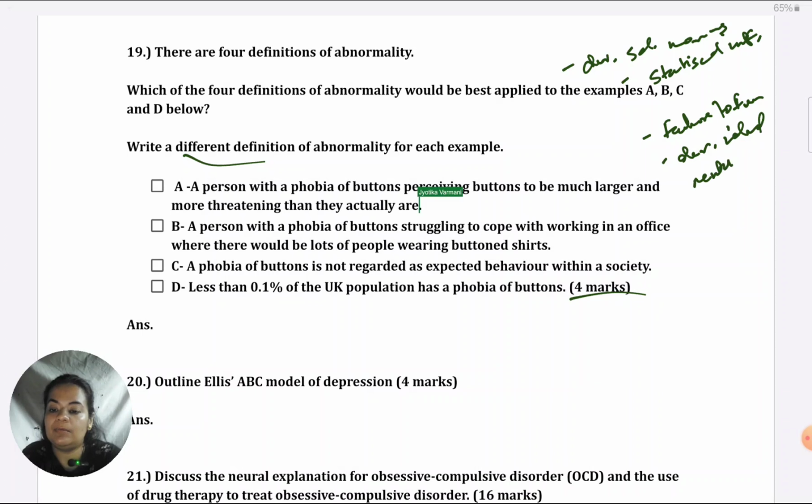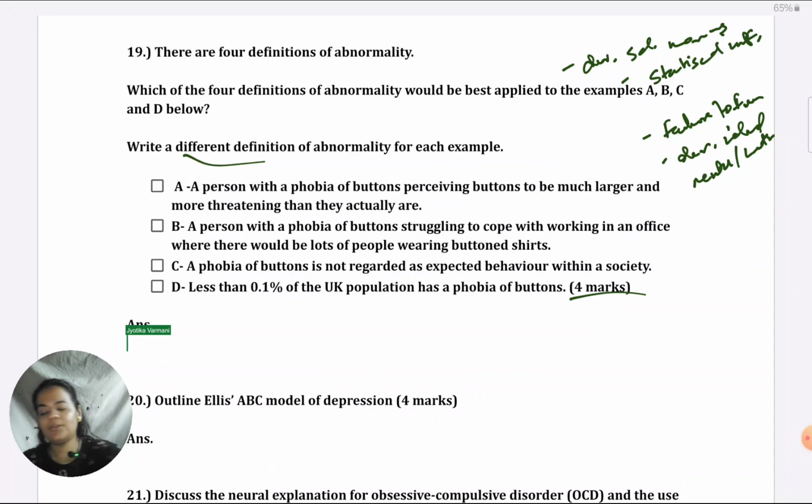Now, just keep this in front of you on the screen of your mind and think about if a person is perceiving buttons to be much larger than they are. What sort of a mistake is he making? If you can't think of it, I know it's obvious by now, but then just rule out the possibilities which don't apply. Is it statistical infrequency? No, it's not something rare. At least they've not said that it's something rare, so they're not hinting towards that. Is it a social norm that we should not perceive buttons to be large? No, so not deviation from social norms. Is the person's productivity getting hampered in any way? No indication of that. Like, they're not suggesting he's become obsessed with buttons and he can't do anything else. So definitely deviation from ideal mental health.